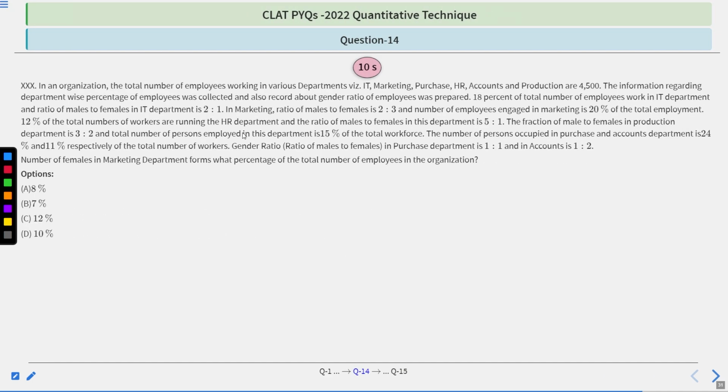The same passage. I'm not going to go through it again and again. Let me just directly jump to the main question. Number of females in marketing department form what percent of total number of employees in the organization? Is it 8%, 7%, 12% or 10%? You will have 10 seconds to try this question. After 10 seconds, we'll move towards its correct option and its explanation. So your time starts now.